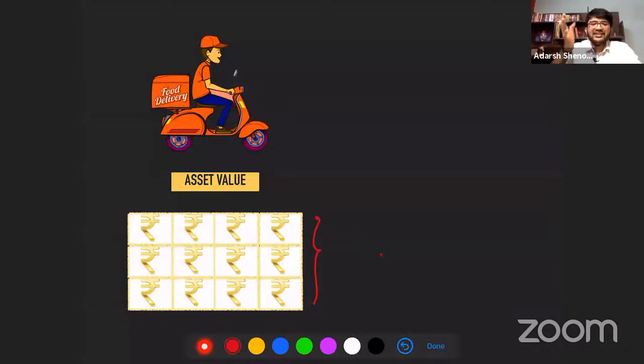None of the assets, especially these machines, cars, scooters, and all that, do you think the value becomes zero? The answer is no. It doesn't become zero. There will be some value left, even if it is not in running condition.